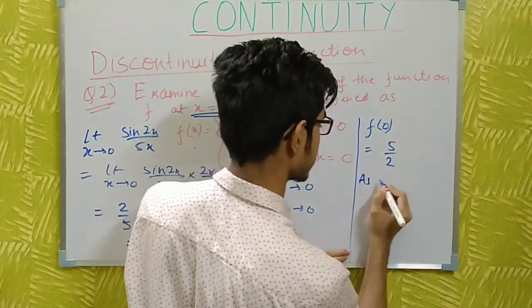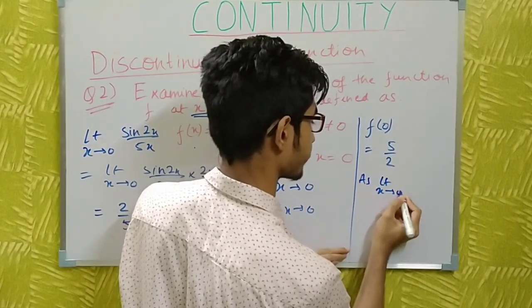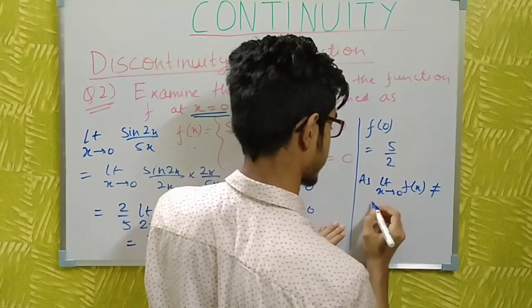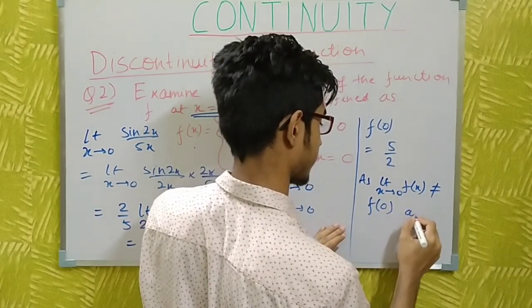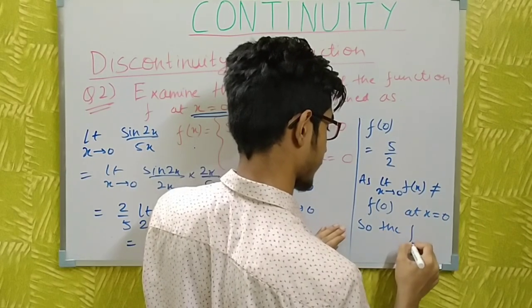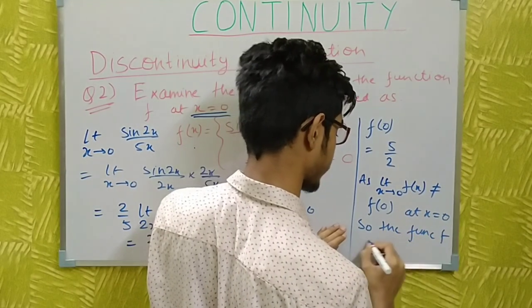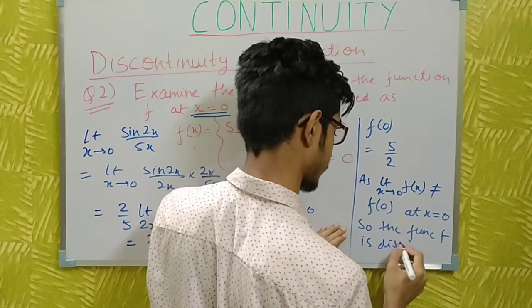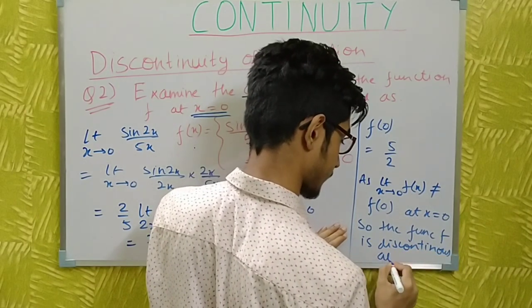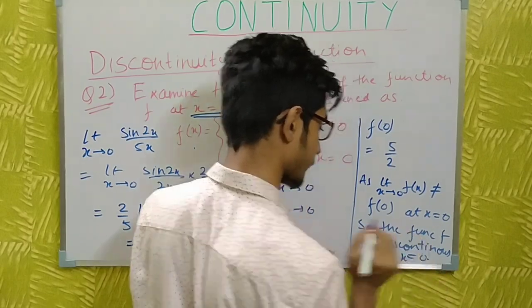As the limiting value is not equal to the functional value at x = 0, the function f is discontinuous at x = 0.